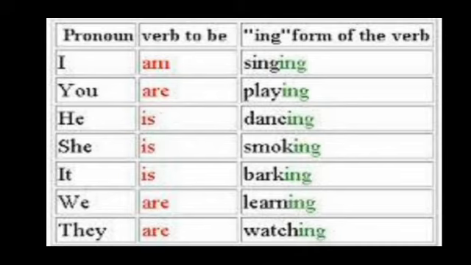We have to see the subject. If the subject is in singular form, like he, she, it, then we use the to be verb is, and then the first form of the verb plus ing. If the subject is in plural form, like we, they, and you, then we use are and the first form of the verb plus ing.